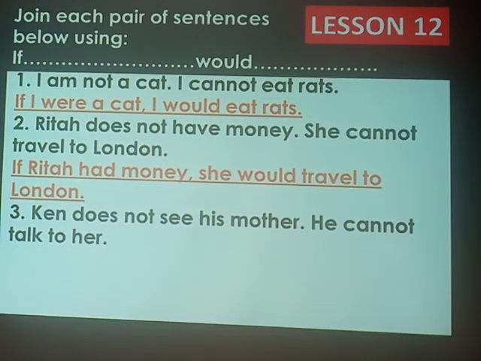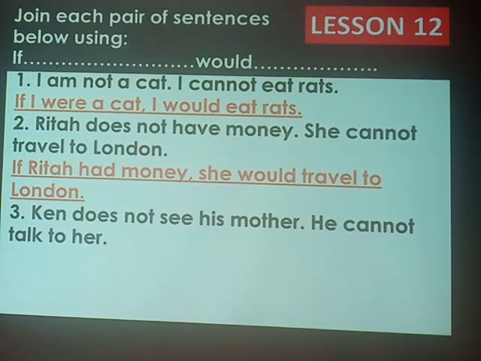In number 1, the conditional clause is very clear. Condition, result. I am not, I cannot. Because I am not, I cannot. One is a condition, another one is a result. Number 2, the same. Condition, result. Number 3, condition, result. What is the condition here in number 3? Ken does not see his mother.